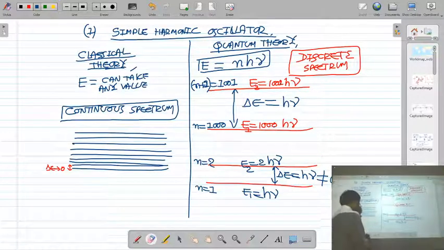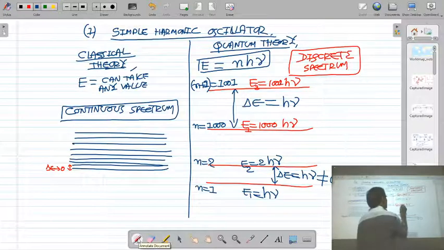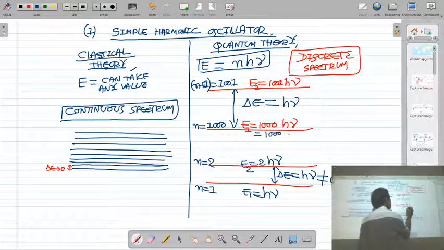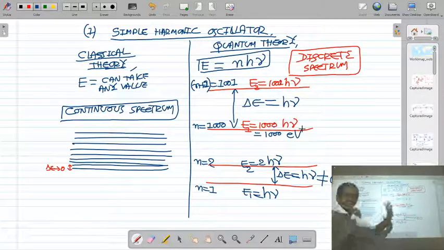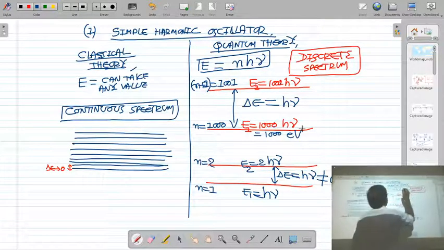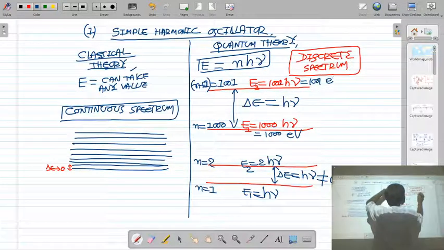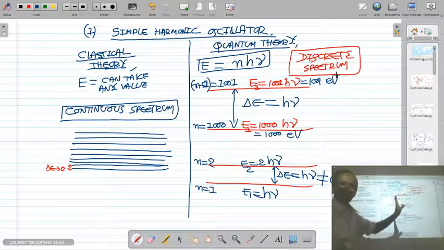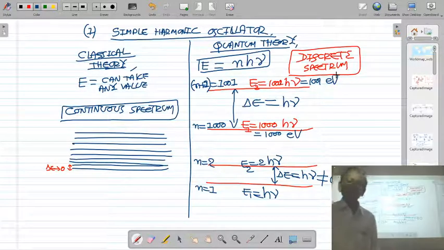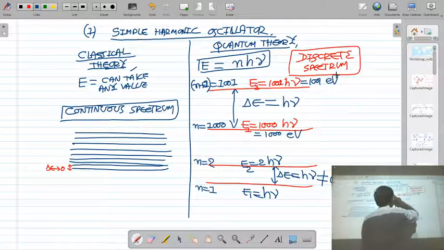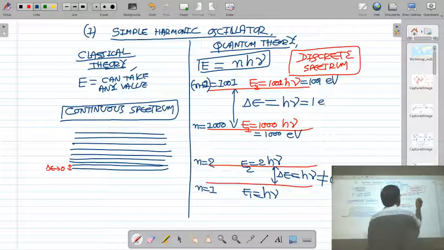Suppose I take the value of hν as 1 electron volt. Then in the 1000 level the energy of the harmonic oscillator will be 1000 electron volt, and the energy of the oscillator in the level 1001 is 1001 electron volt. I am taking hν equal to 1 electron volt. Then the difference of energy between these two levels is 1 electron volt.